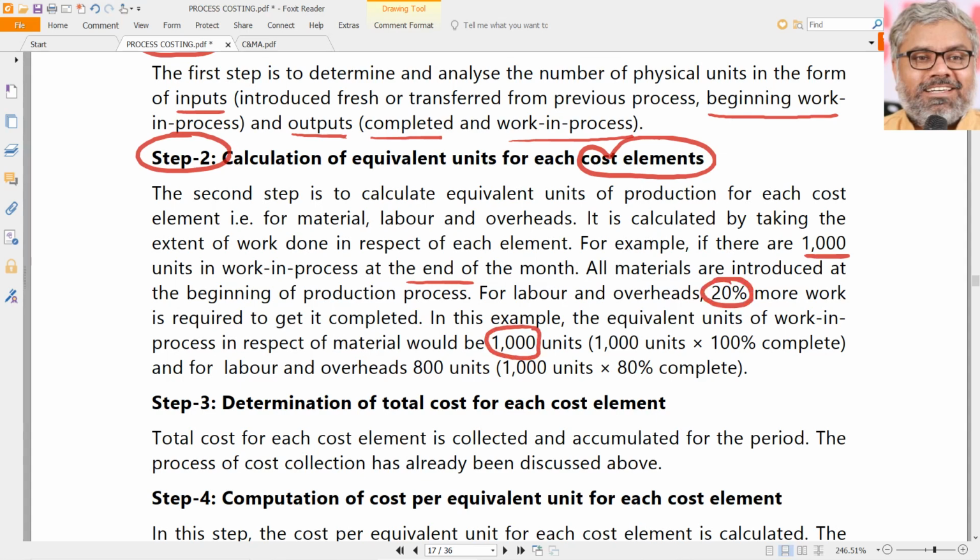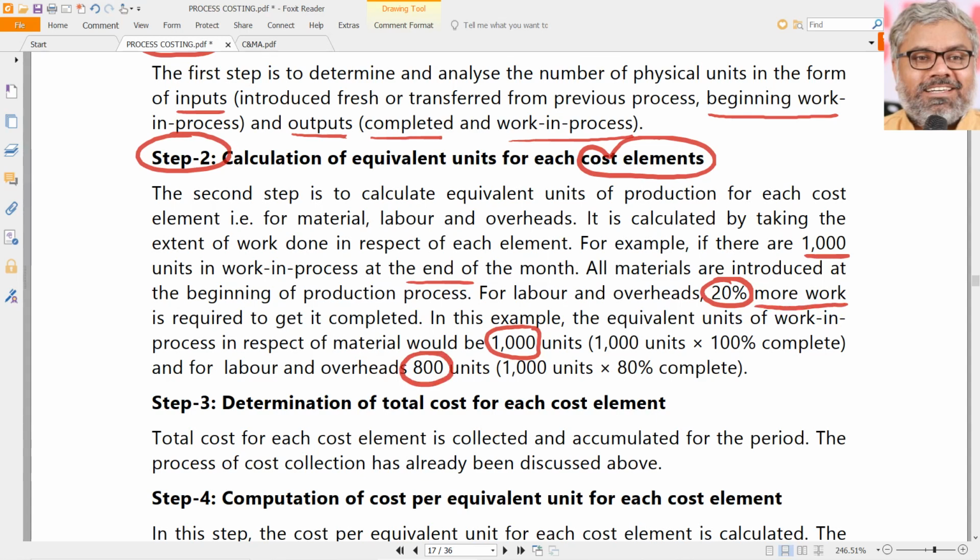Labor and overheads, 20% work is done. 20% more work is required to get completed. So read this carefully: 20% more work is required to get completed means 80% is done. So 1000 into 80%, 800 units is the equivalent units for labor and overheads.